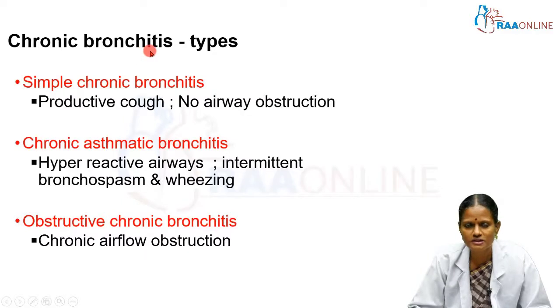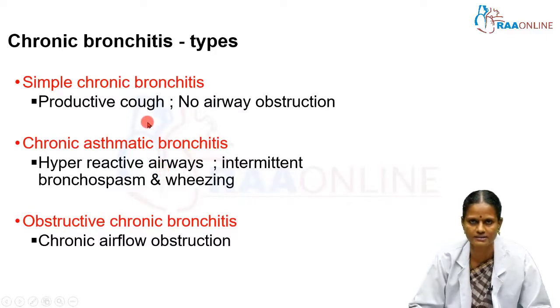There are various types depending on the obstruction that ensues following an episode of chronic bronchitis. It can be simple chronic bronchitis, chronic asthmatic bronchitis, or obstructive chronic bronchitis. So, it depends on the severity of the asthmatic component that occurs in chronic bronchitis.